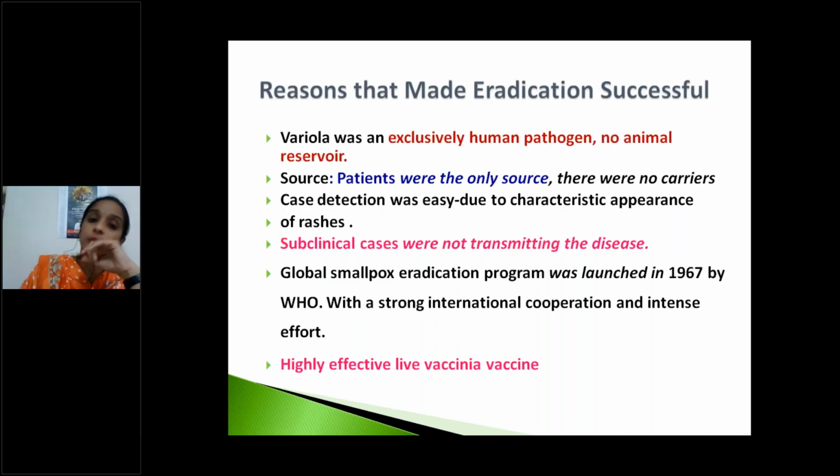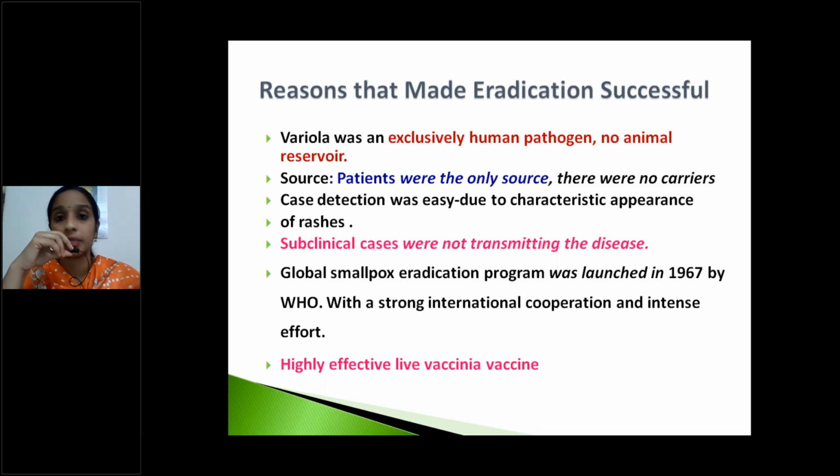Next, these points are very important in the present situation, so concentrate here. What are the different reasons that made eradication successful? First, variola was an exclusively human pathogen.